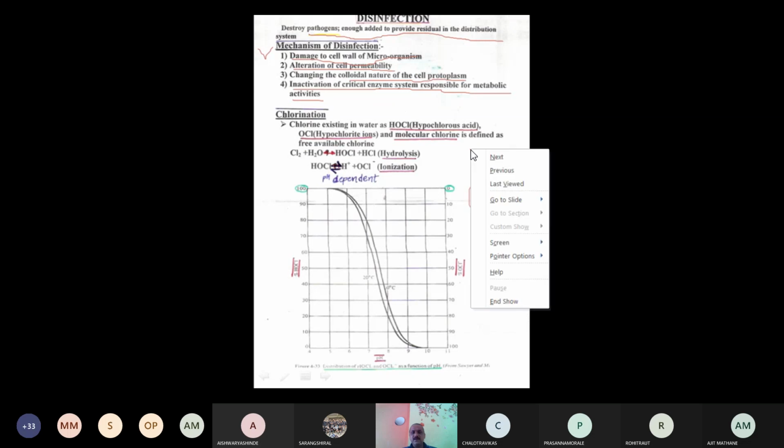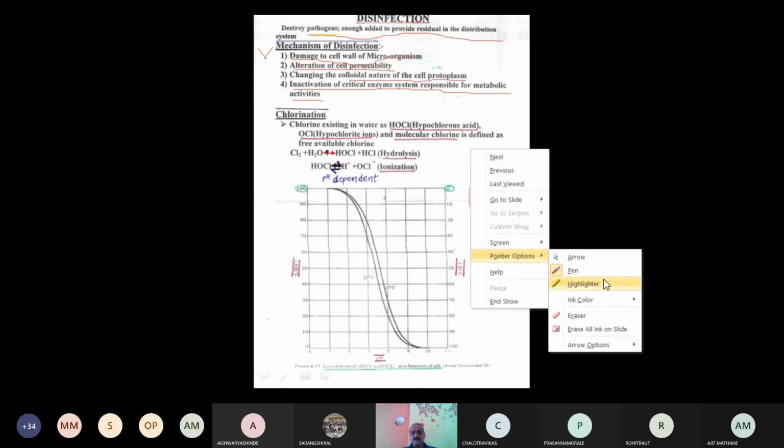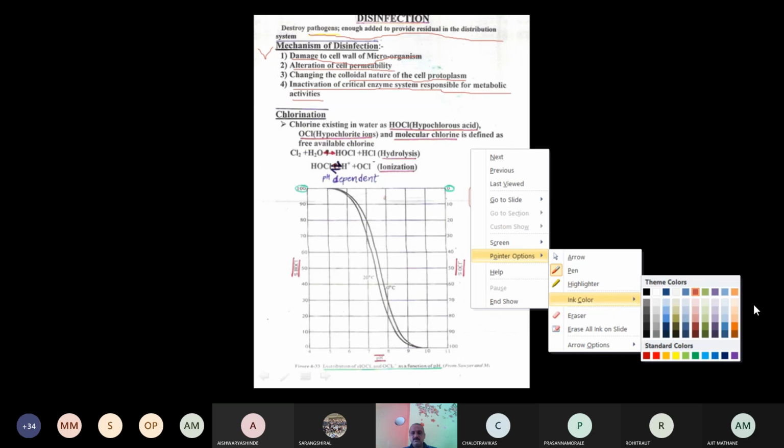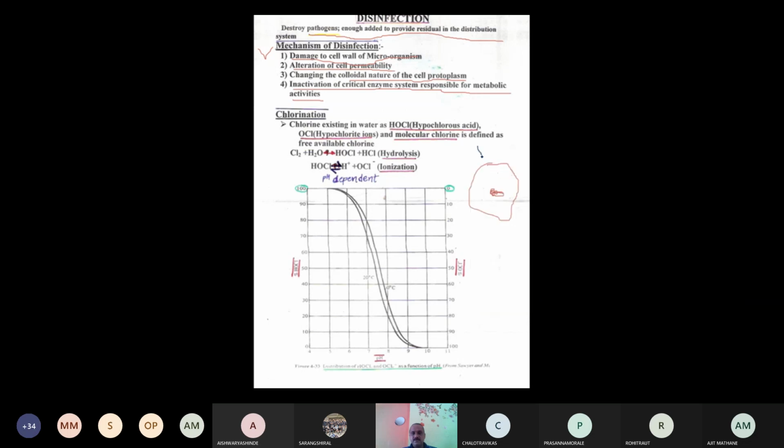What will happen at the first step? The damage to the cell wall. The cell wall is going to be damaged by the chlorine molecule. Then the permeability of the cell is going to change, and the colloidal nature of that cell is going to be disturbed.